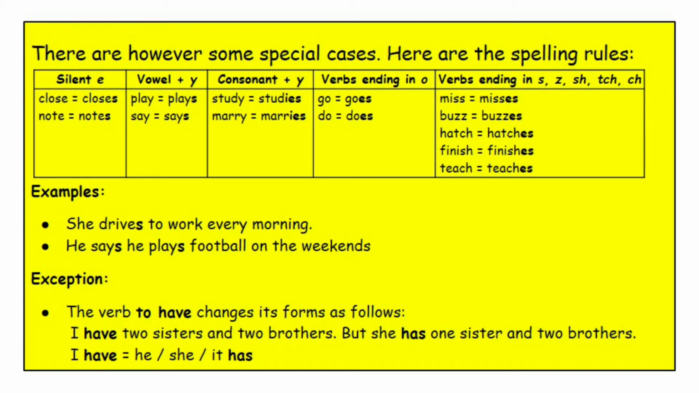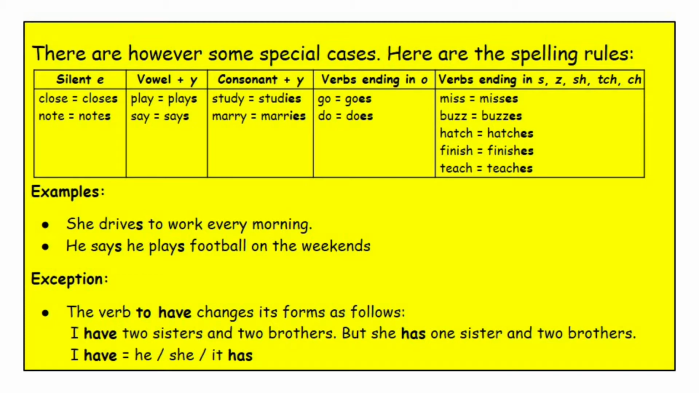And verbs ending in S, Z, sh, ch. The example: miss will be misses, bus will be buses, hatch will be hatches, finish will be finishes, and teach will be teaches. The examples: She drives to work every morning. He says he plays football on the weekends.